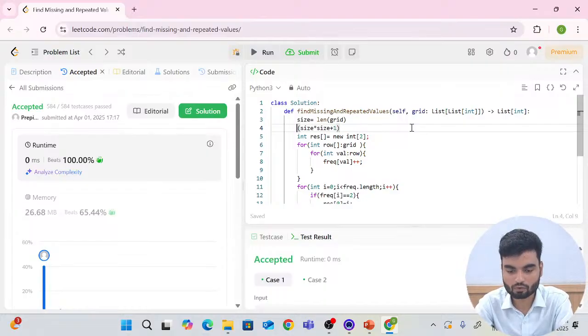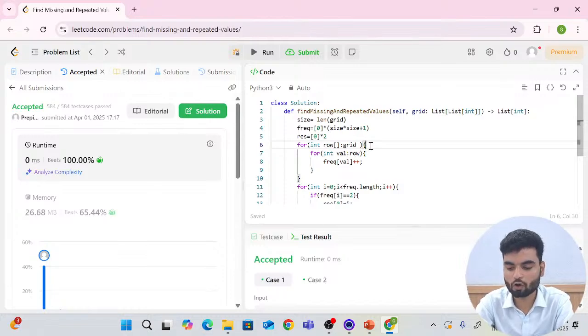I will have one frequency list. Frequency equals a list that initializes the value as 0 and is multiplied by this, so now you have an n squared plus 1 size list. For result also you need another list, so I'll create result. By default the value is 0 and the size is 2. Okay, so how do you iterate?